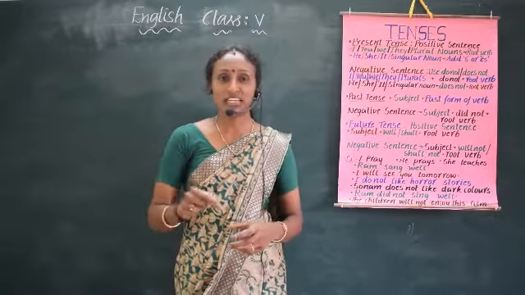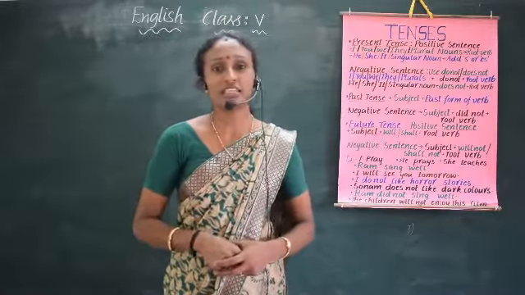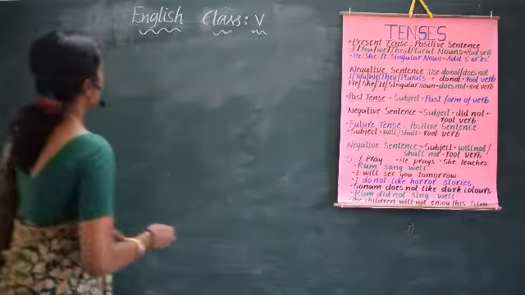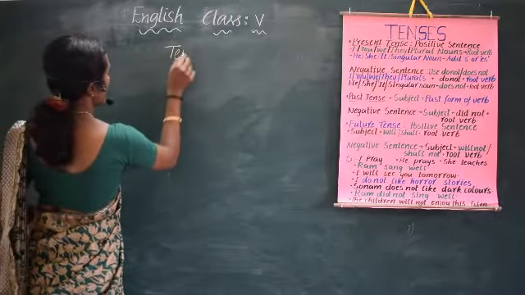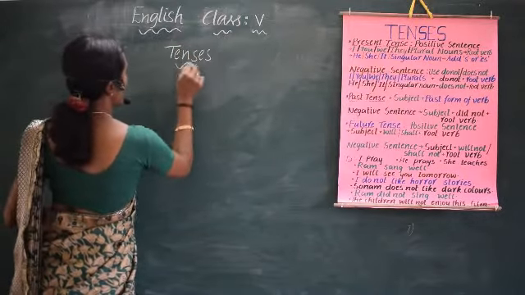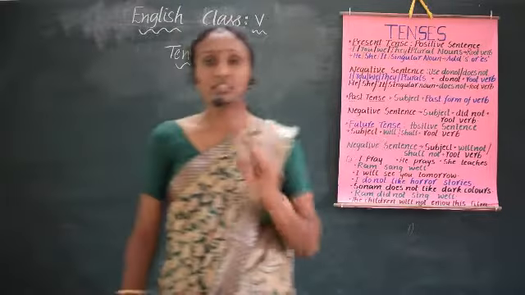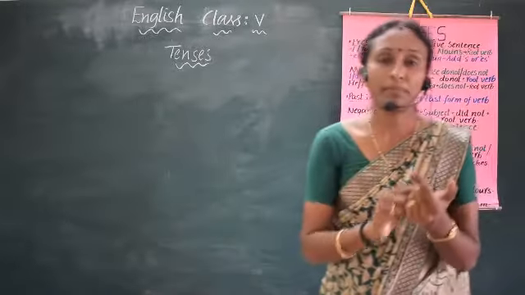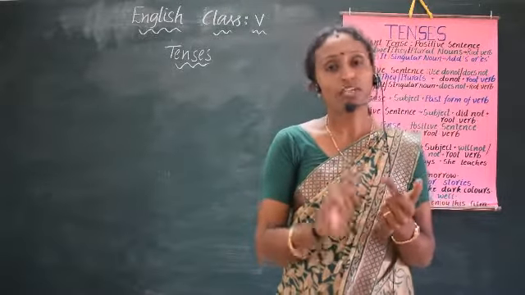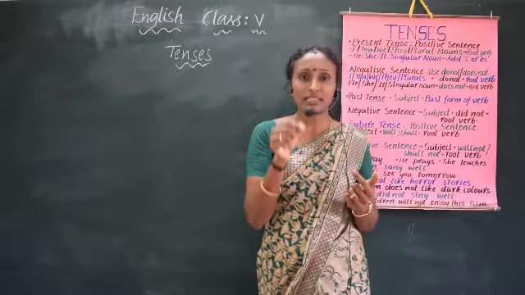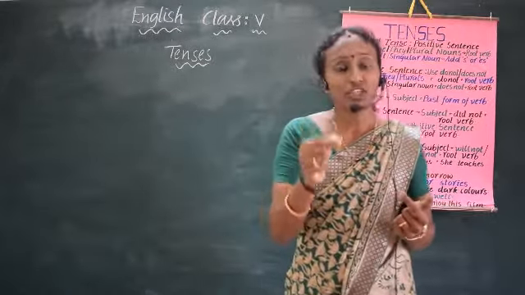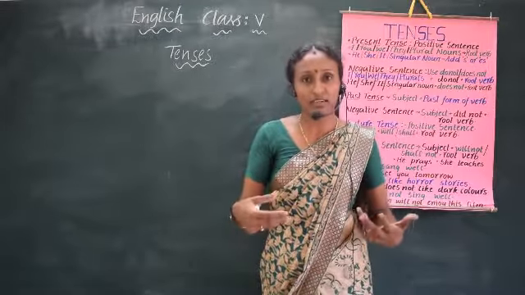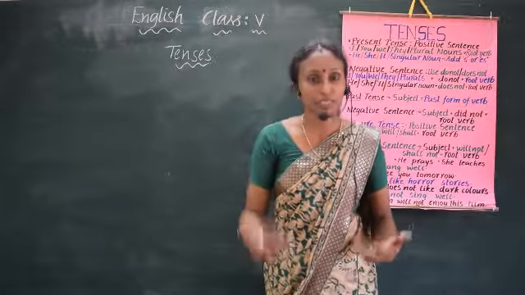Well, in today's session, let's discuss one more grammar aspect, that is tenses. Basically, there are three tenses in English: simple present tense, simple past tense, and simple future tense. What is meant by simple present tense? Simple present tense expresses an action that happens now. For example, I am teaching, that is a present, what I am doing. That is simple present tense.